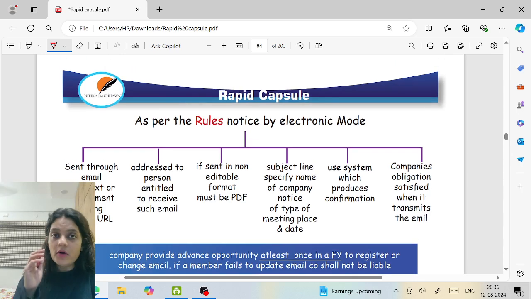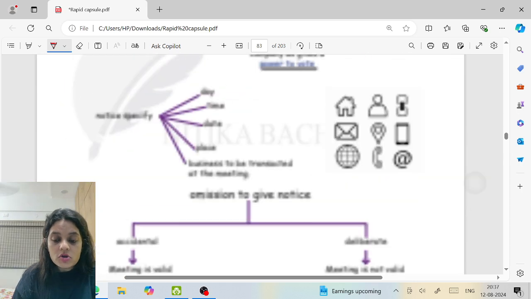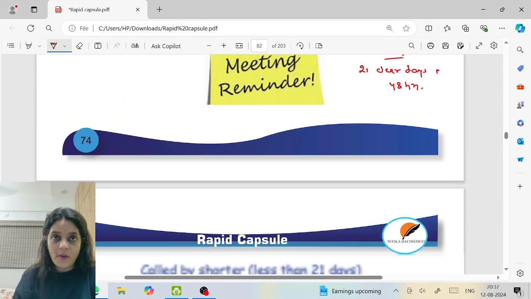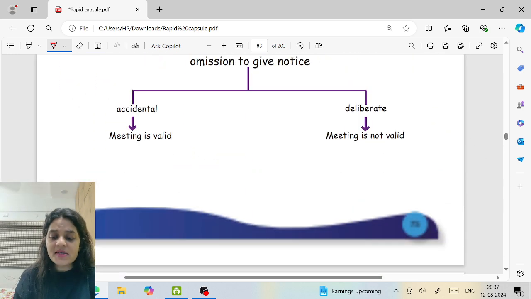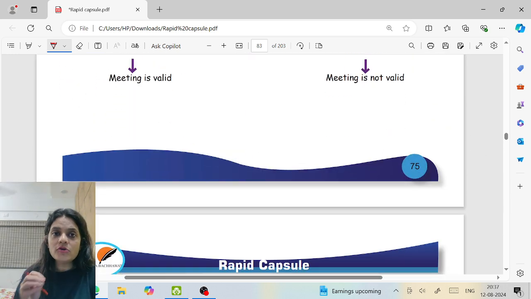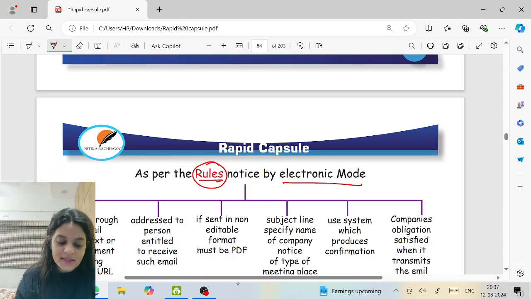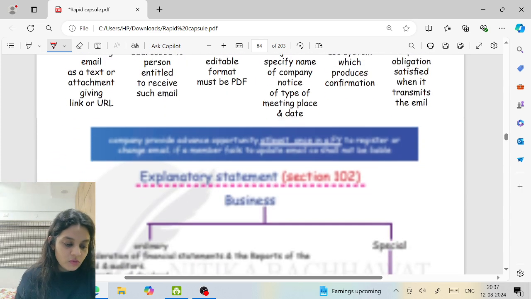Now, the rules tell us about notice by electronic mode. Section 101 tells us everything about the notice, but if the notice is sent by electronic mode, the rules also tell us a few things. Let's see what the rules say.